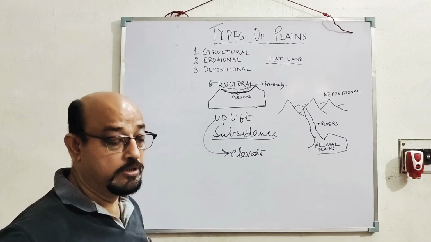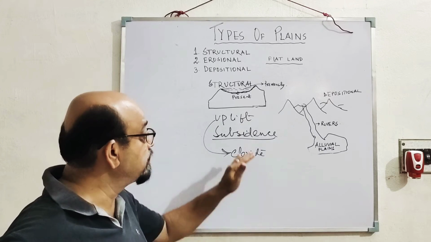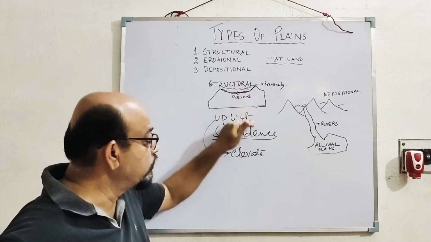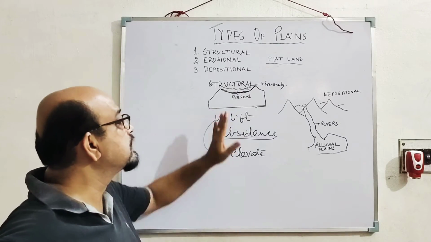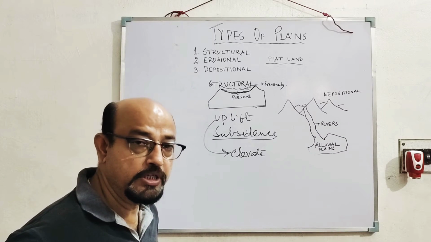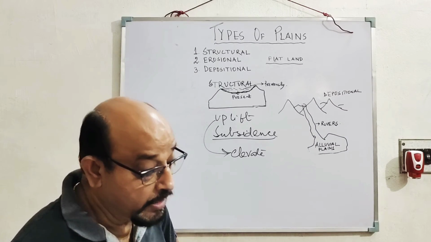Elevate: to cause a portion of the land surface to rise above the adjacent area. See, comparatively to the adjacent area, it is moving upward or it is coming down. And subsidence means sinking of an area of the land. So these are the three new terms that you have learned: endogenic, subsidence and uplift.